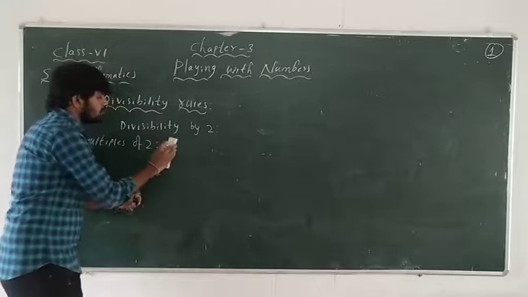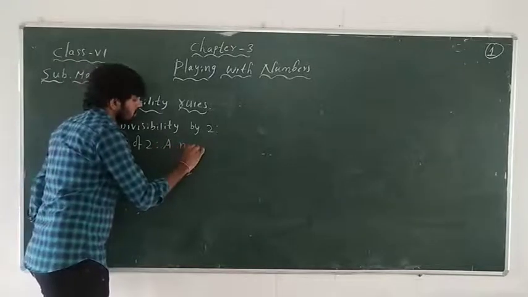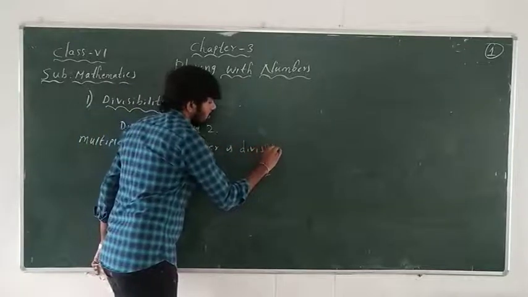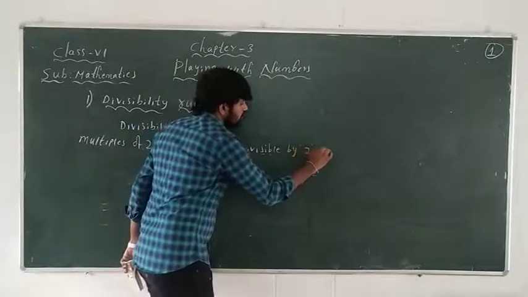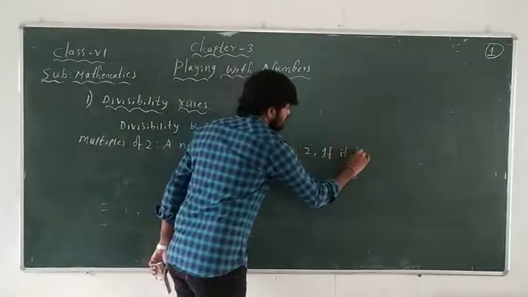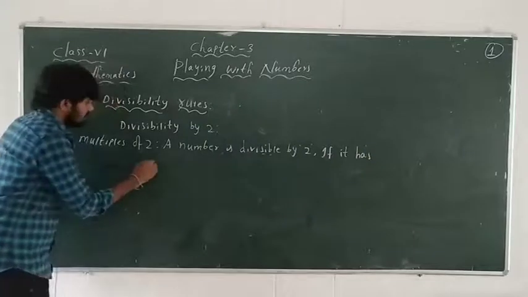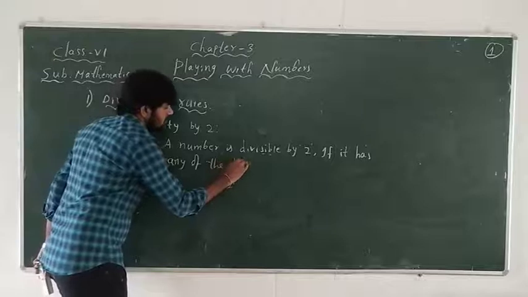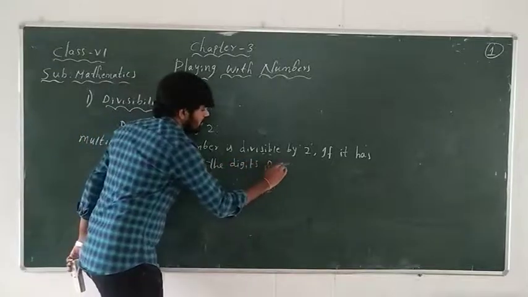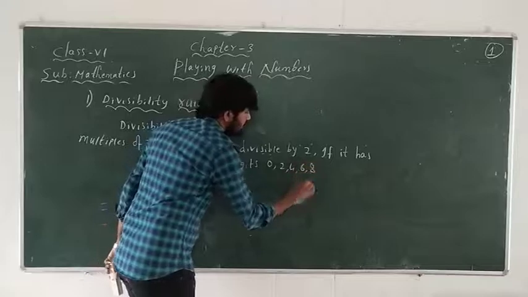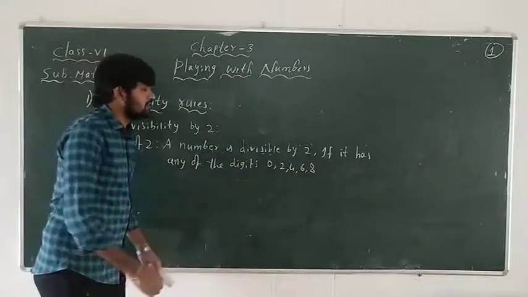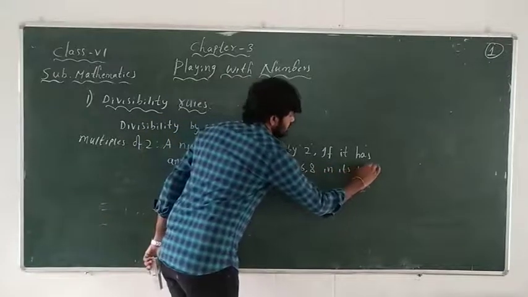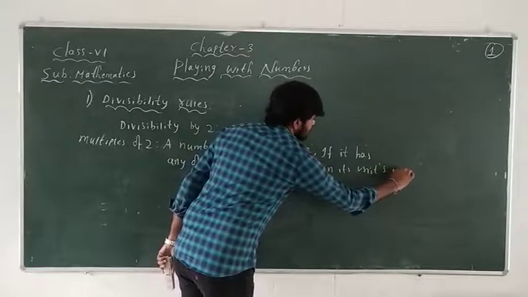A number is divisible by 2 if it has any one of the digits 0, 2, 4, 6, 8 in its units place.